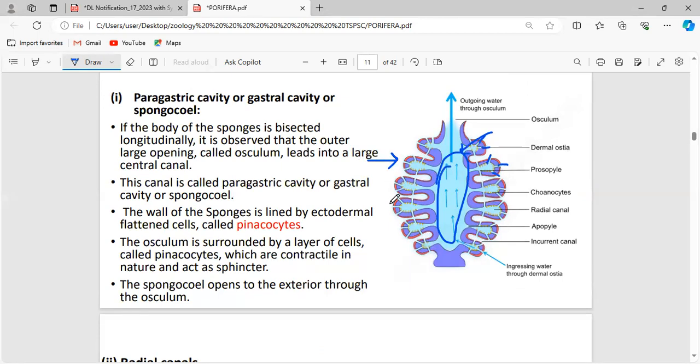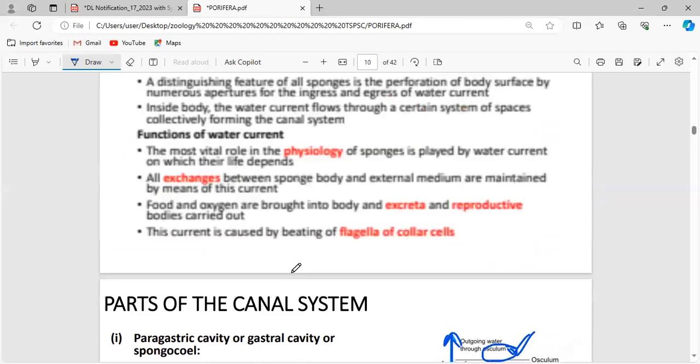When the water enters through all these pores, it goes through the canal system and reaches the central body cavity. After this central body cavity, the water is taken out through the osculum. Osculum is the part of the sponge where the water is taken out of the body of the organism. Ostia is the place where the water enters. Via the canal system, it reaches the central body cavity, which is also called the spongocoel. After it reaches the central body cavity, the water has to be sent out, and that is done through the osculum. Clear?